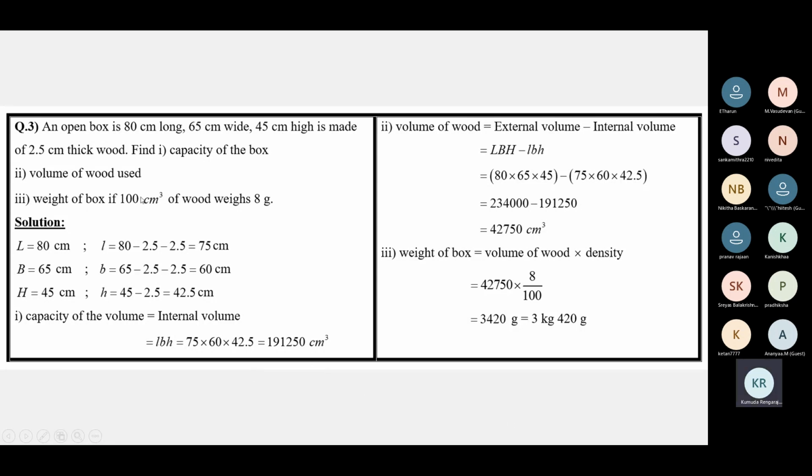So in this question, an open box is 80 centimeters long, 65 centimeters wide, 45 centimeters high, is made of 2.5 centimeters thick wood. So this is a wooden box. It's an open box. There is no lid. The material this box is made of is wood. And the thickness of the wood in the box is 2.5 centimeters.